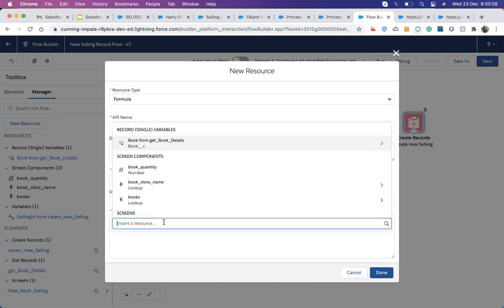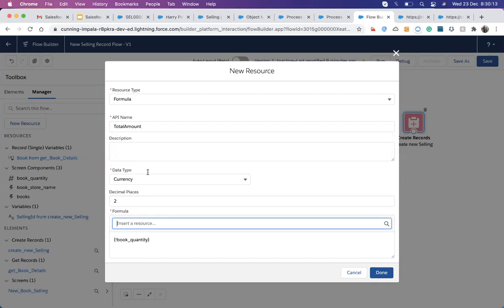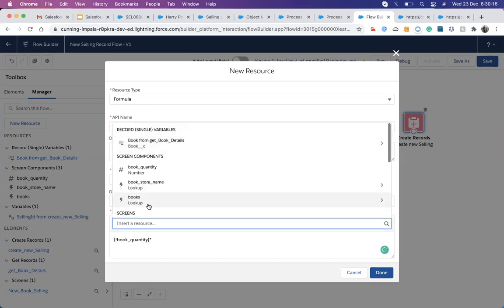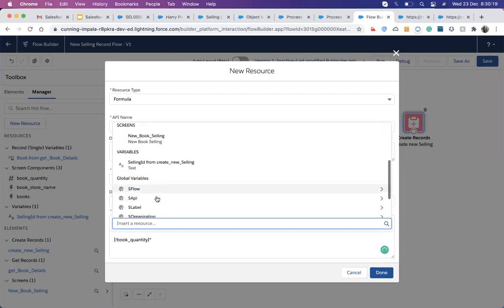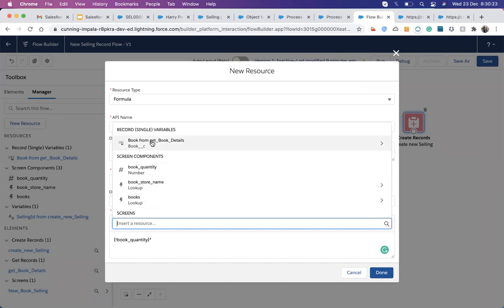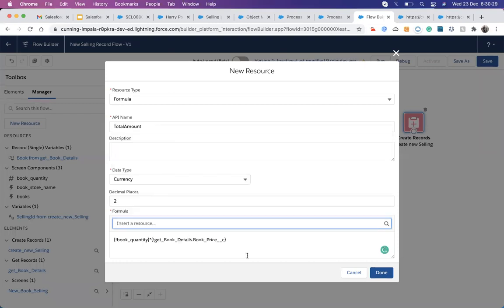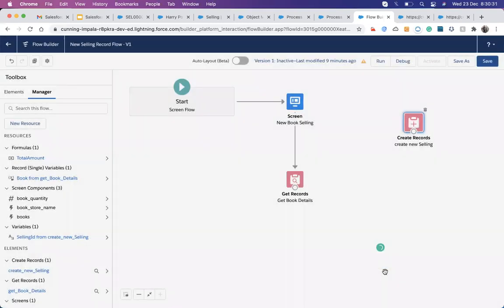From the screen component, I will get the quantity and then hit star, and from my Get Records variables, where is my Get Records? Yeah, this is the Get Records, get book details. From the book details, I will capture the book price, okay, and hit done.